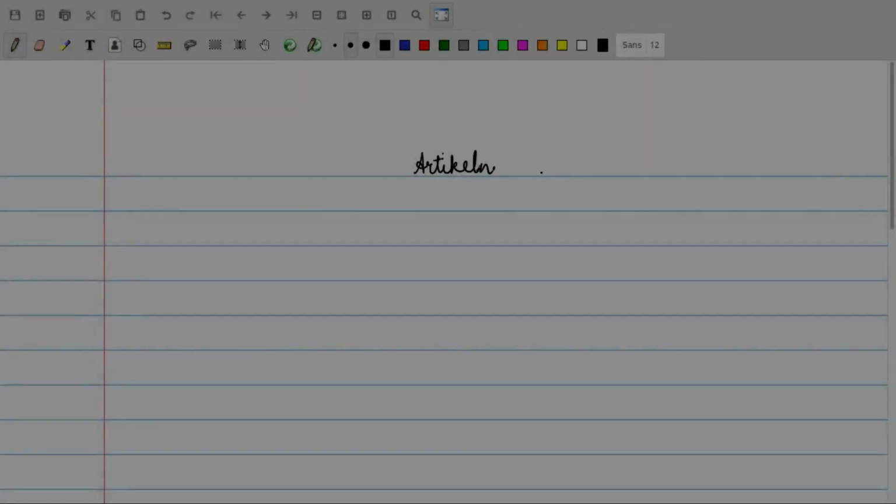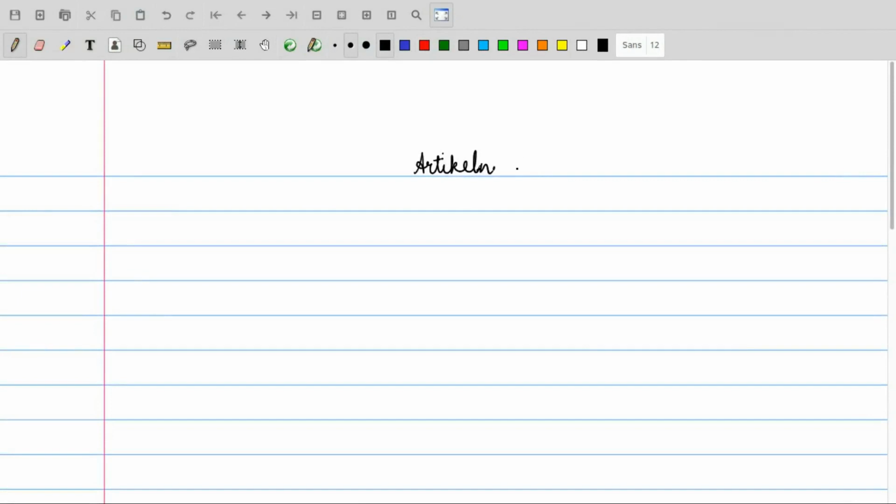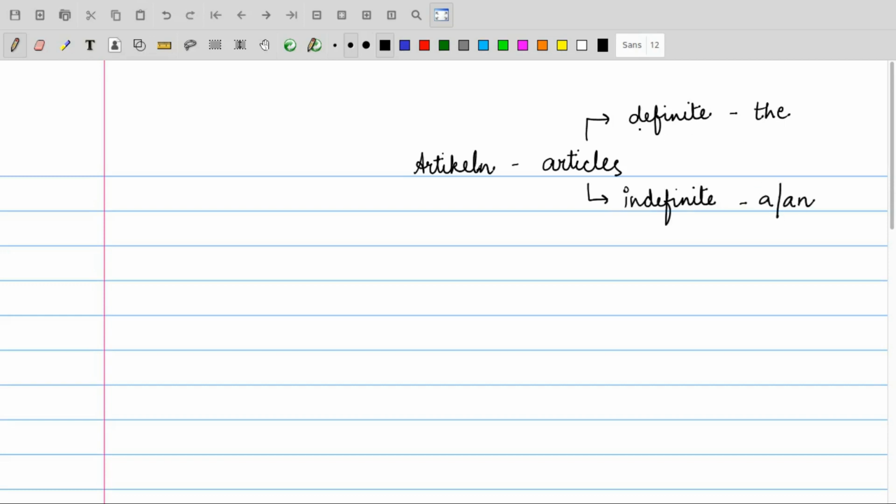Hallo Leute, wie geht's? So today's topic we have in German is articles. Article in English are called as article. What are the articles we have in English? We have the definite articles, that is the form, and then we have indefinite articles, that is the a or an form. Now talking about these definite articles and the indefinite articles, what are they?